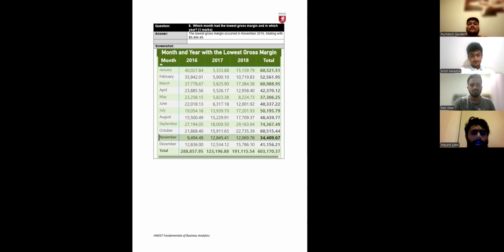Sorting through the matrix highlighted the time period with the least profit overall. The analysis identified November 2016 as the month and year with the lowest gross margin, 9,494.49.